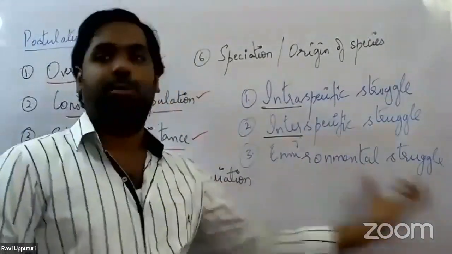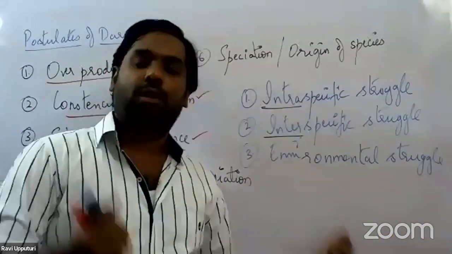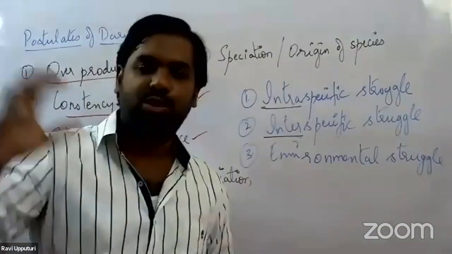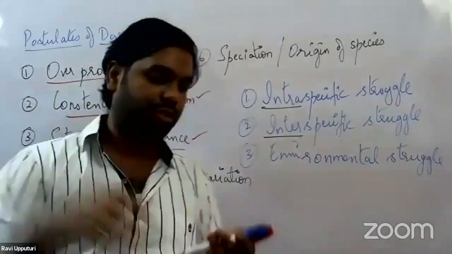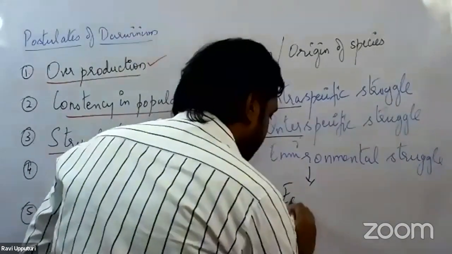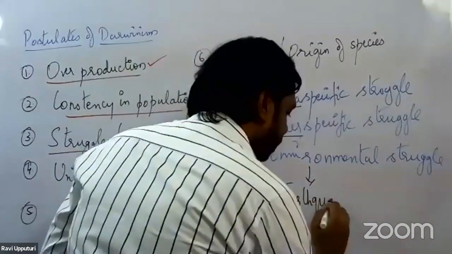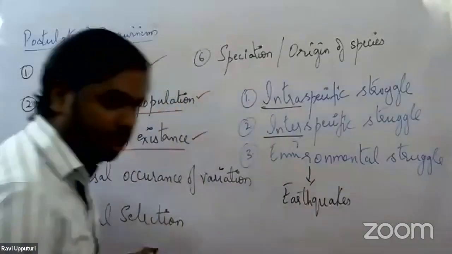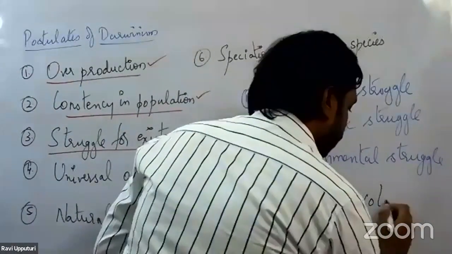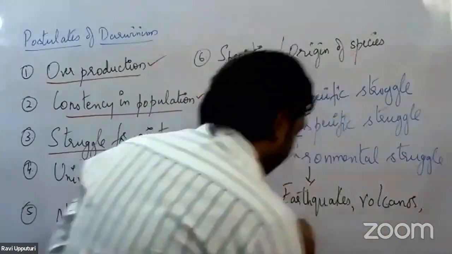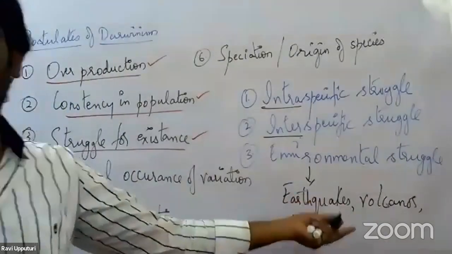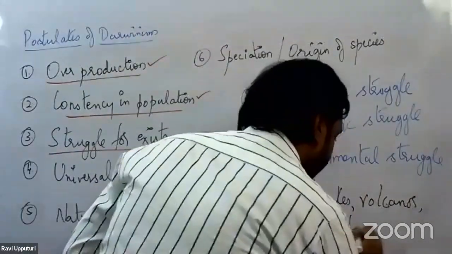The third one is environmental struggle. What does this mean? It is the struggle of an organism pertaining to environmental conditions such as earthquakes, volcanoes, floods, as well as tsunamis, drought, famine.